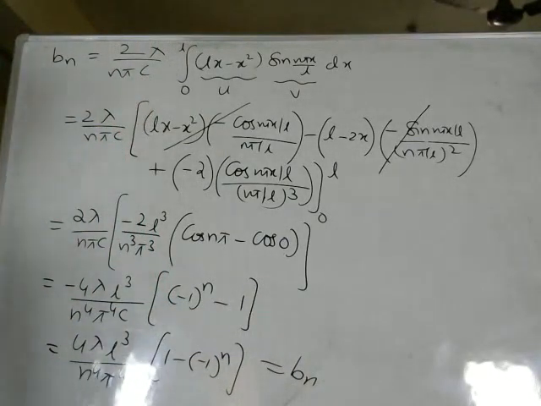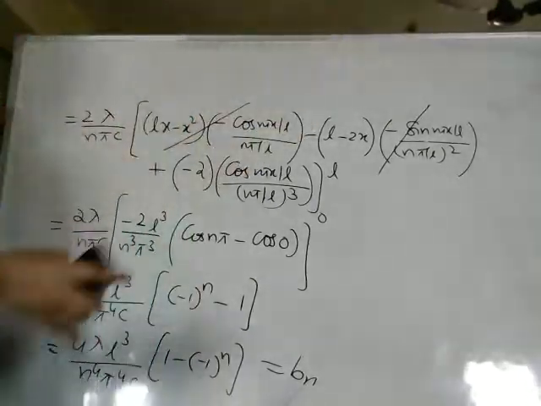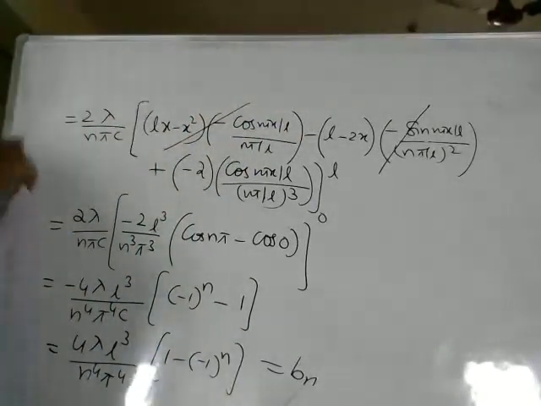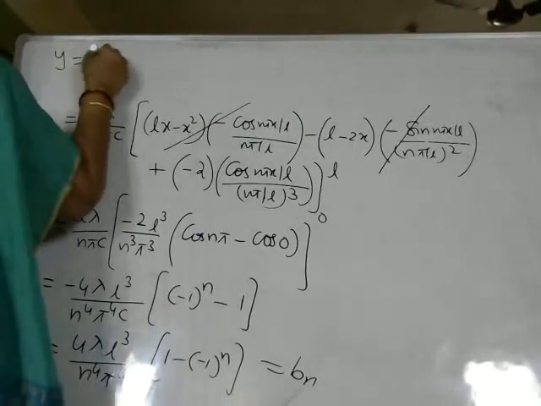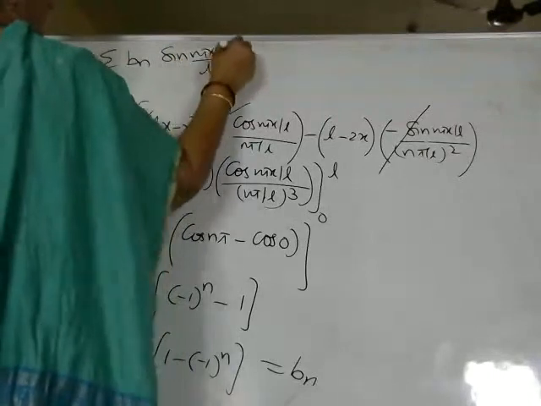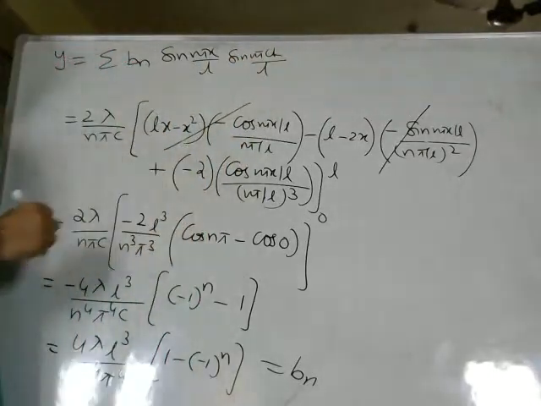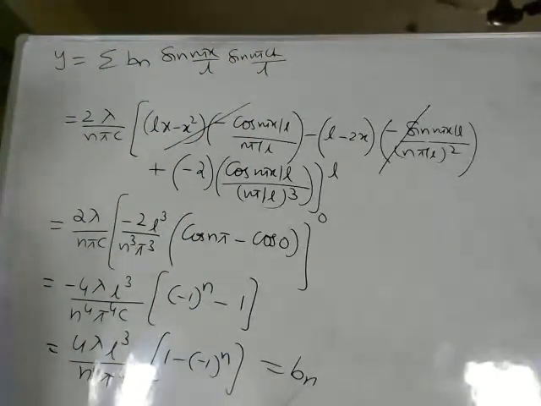So this Bn we will substitute in the given solution. So what is the given solution? I will erase this one. So we have y is equal to sigma Bn sine n pi x by L sine n pi ct by L. In this, we substitute the value of Bn.